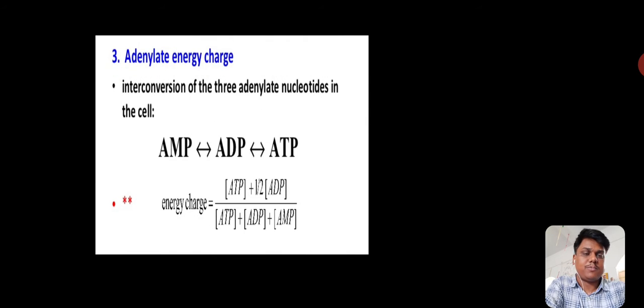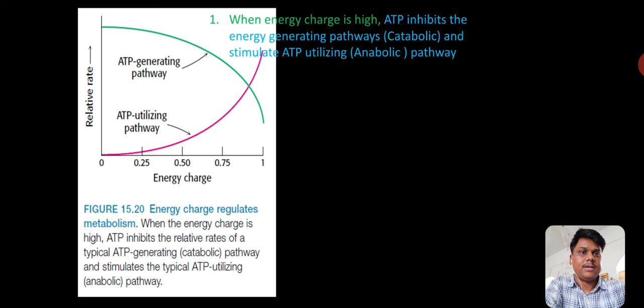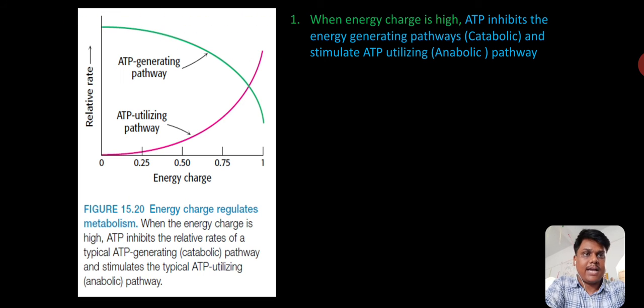Energy charge can be explained with the help of this equation: energy charge is equal to the concentration of ATP plus 1/2 the concentration of ADP, upon the concentration of ATP plus the concentration of ADP plus the concentration of AMP. In this diagram, you can easily understand the energy charge concept. When energy charge is high, ATP inhibits the energy generating pathway, that is the catabolic pathway, and stimulates the ATP utilizing, that is the anabolic pathway.